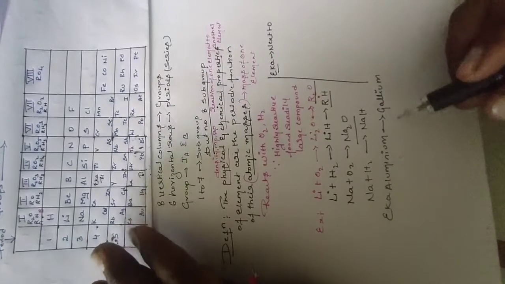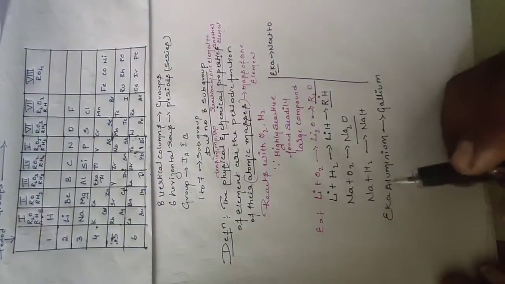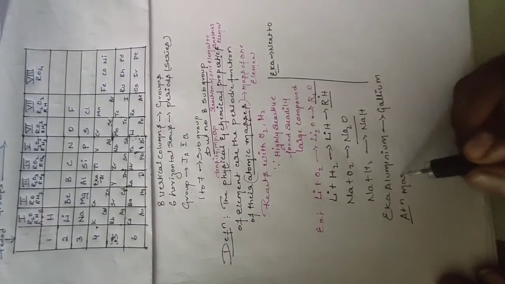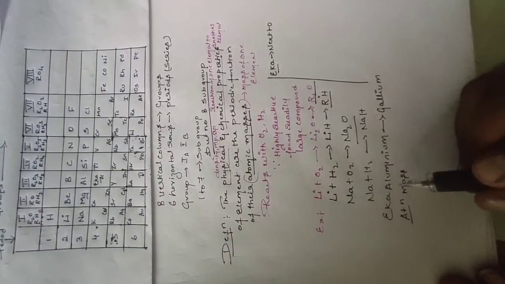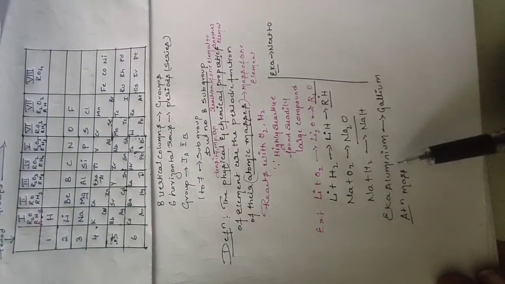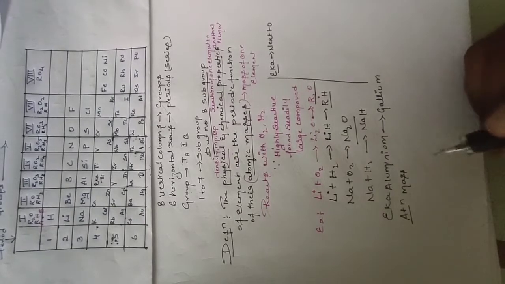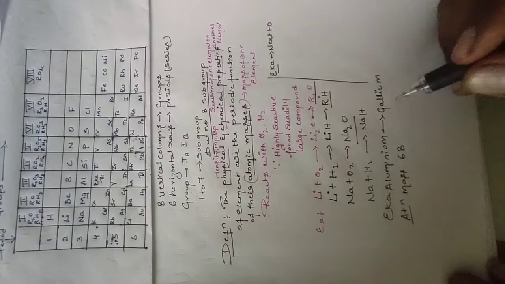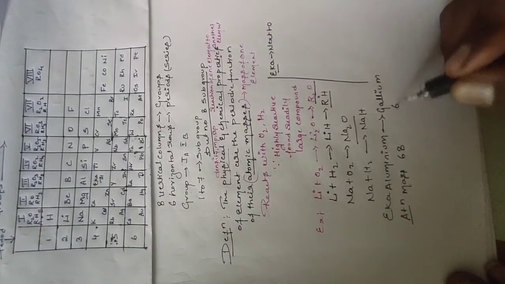Eka aluminium is told as Eka, that's all. Eka aluminium is not told as aluminium, it is told as Eka. Eka aluminium is next to aluminium. I already told that Eka is nothing but next to. Eka aluminium has how much atomic mass? He told that the atomic mass is approximately 68. After the discovery of gallium, we got 69.7.